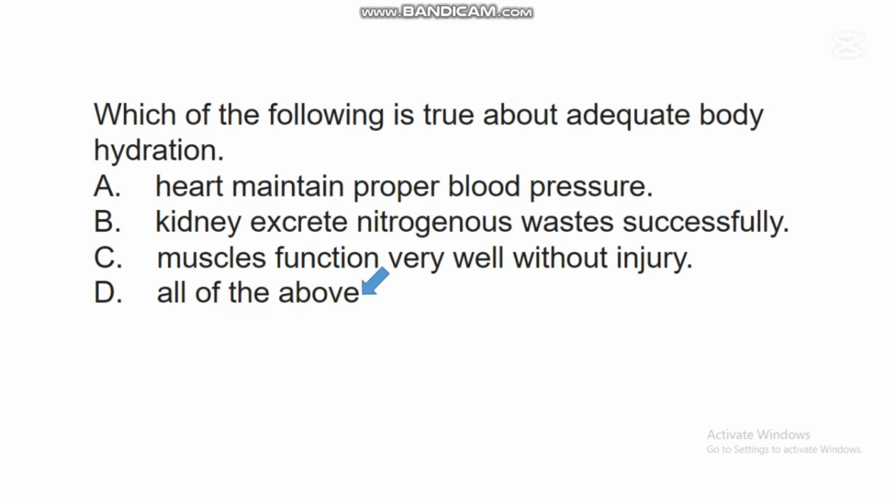And the muscles also function very well without injury if there is adequate body hydration. So water is very important in the body, because many organs such as the kidney, the heart, and other organs cannot function very well if the water level in the body is abnormal. So water plays a great role in ensuring that many structures in the body do their job very well.